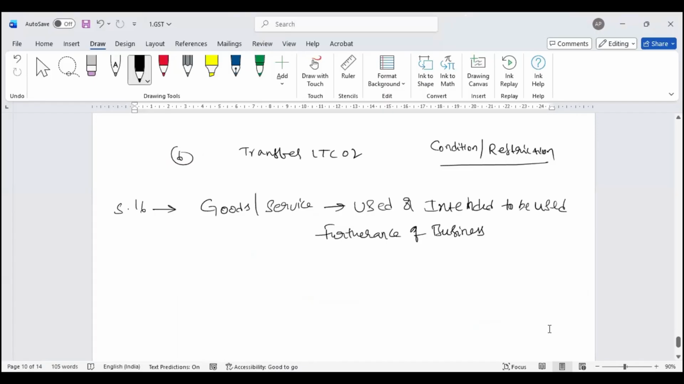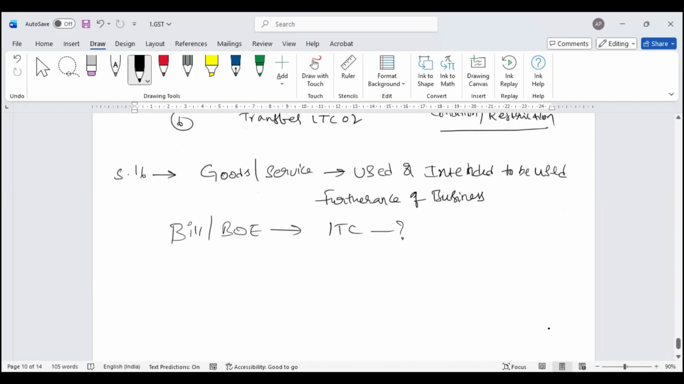Now, whenever I have a transaction, whenever I have an invoice or a bill of entry, what I have to ask is, can I take input tax credit? The basic answer should be, it is used or intended to be used. Intention to use should exist. Then it should help for business.